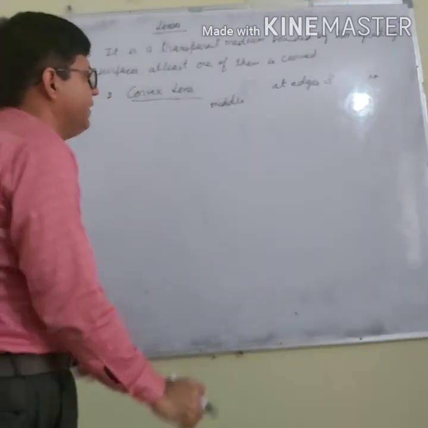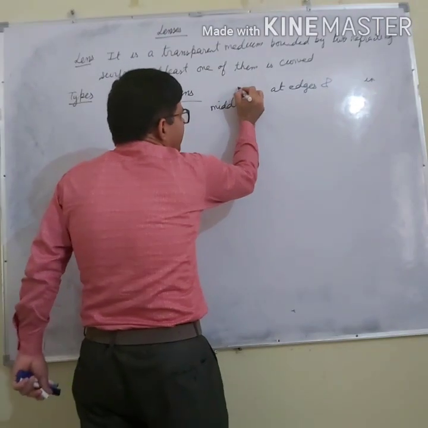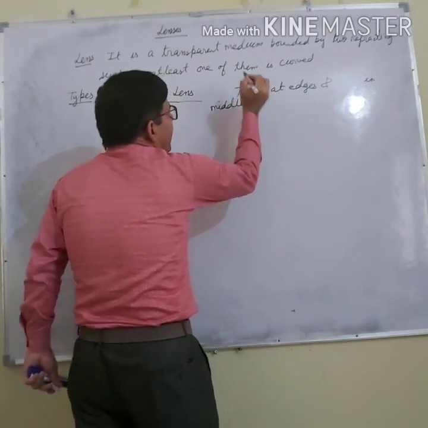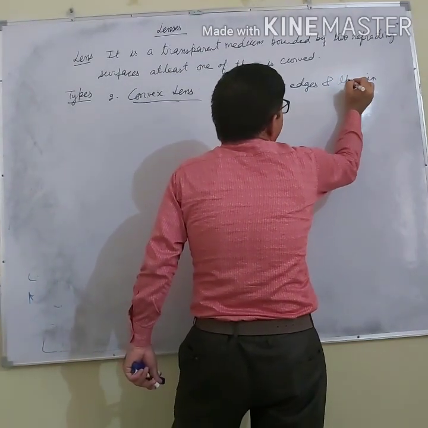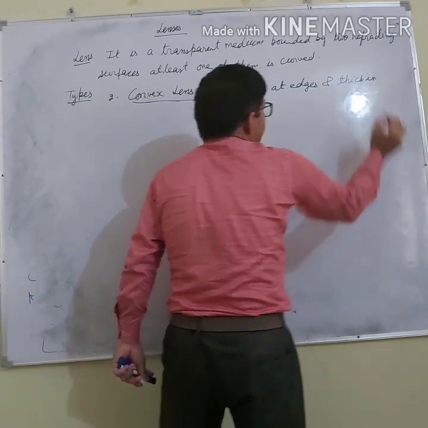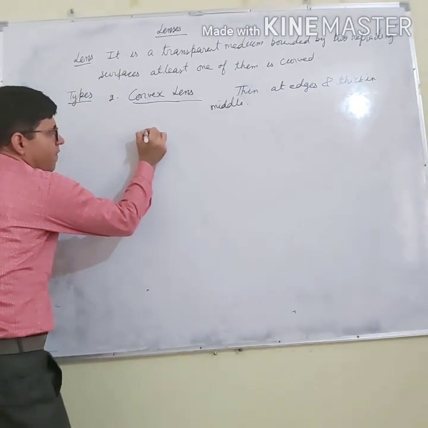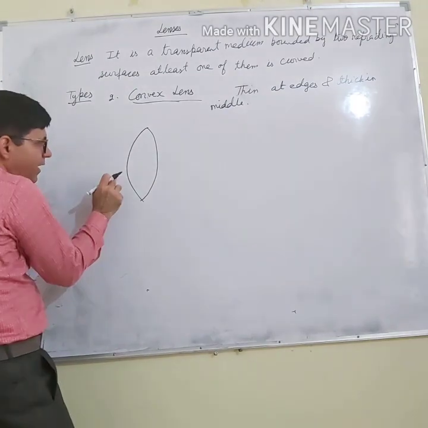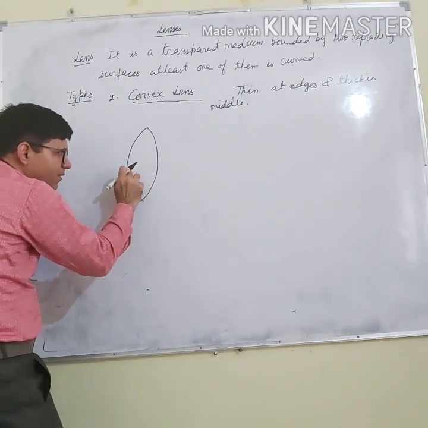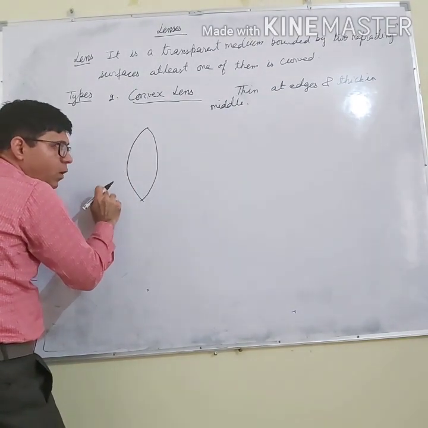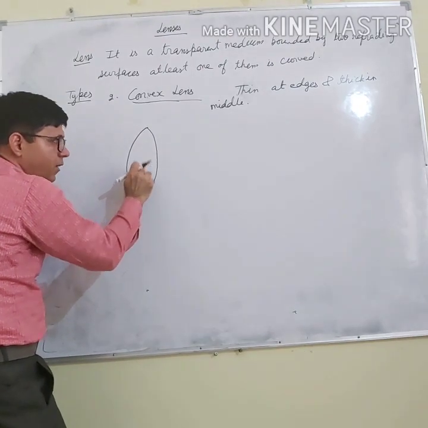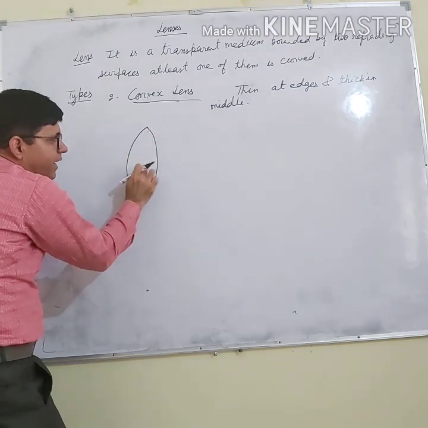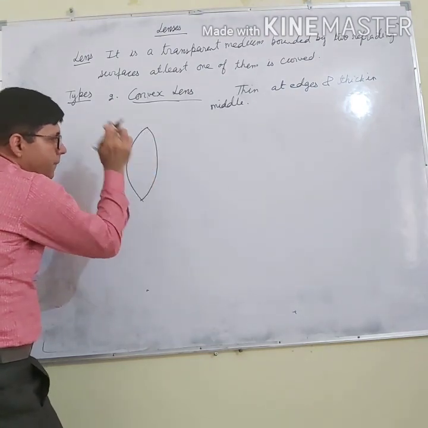So a convex lens is the lens which is thin at edges and thick in the middle, like this. If you look at this, the lens is convex. Why? Because this is the outer surface, this is the inner surface. Outer surface is called convex, inner is called concave. So it is thin at the edges and it is thick in the middle.